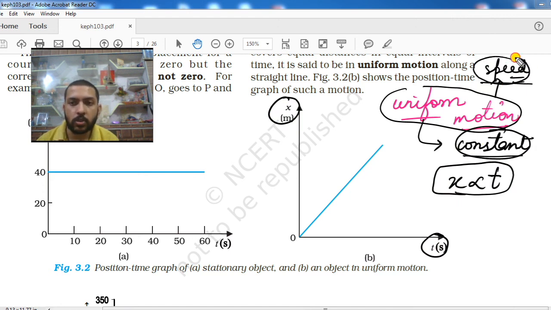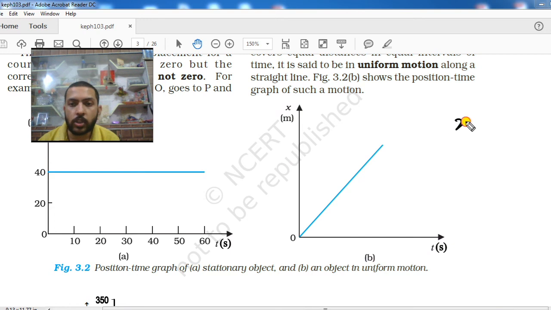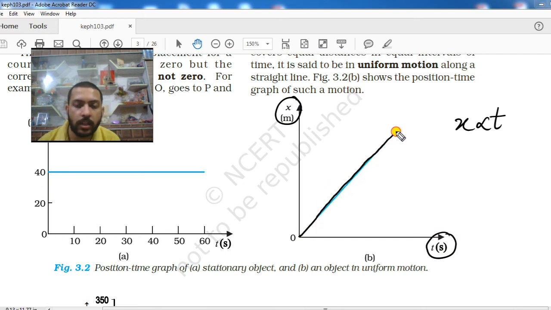How can we say this? Because the speed is constant. If the speed is constant, then however much the time changes, in the same way, in the same quantity, the position of the body will change. That means the position of the body is directly proportional to time. And if we draw a graph between these two quantities, then for directly proportional quantities we get a graph like this: a straight line which is making some angle with the time axis. This will be the graph for a body which is in uniform motion.